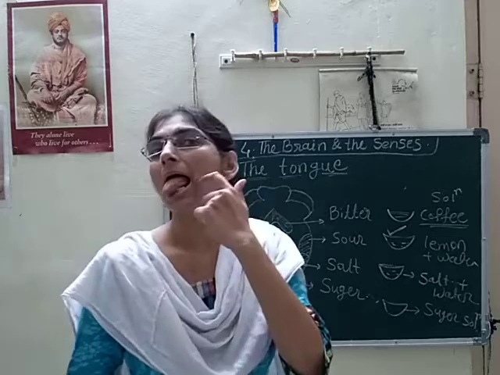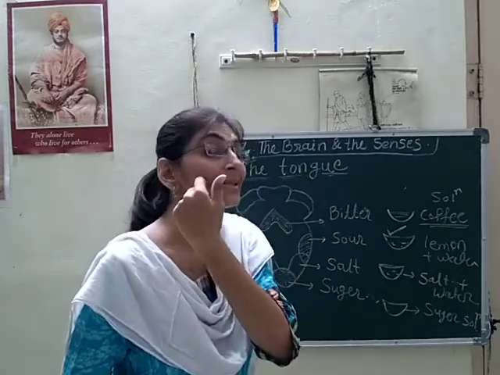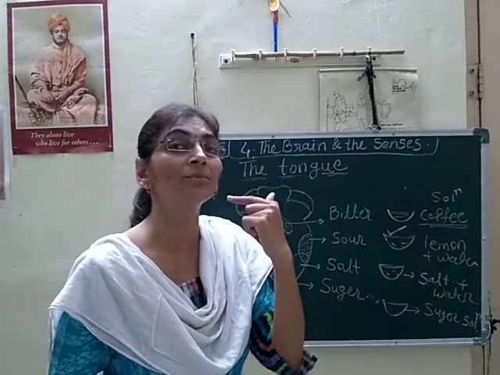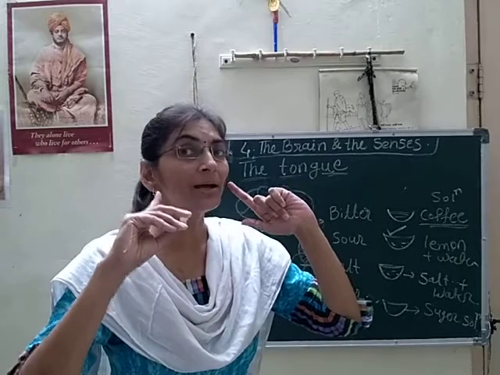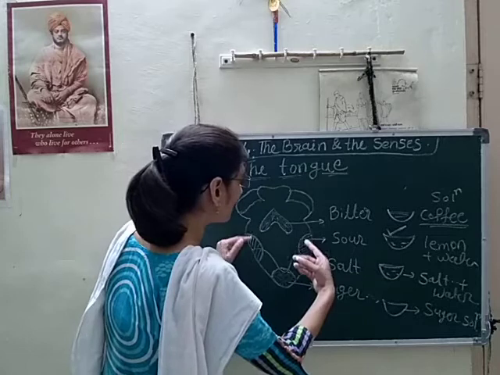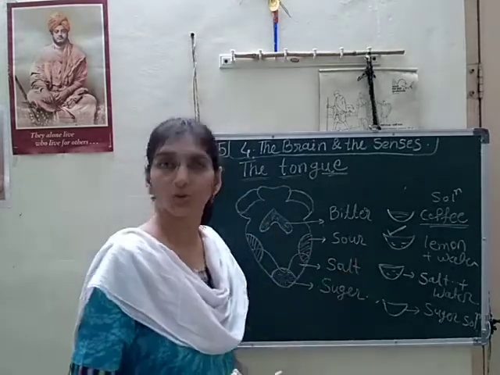Definitely at the edge of your tongue, slightly at the back side, at the edge of the tongue on both sides as well, you will get the sour taste.